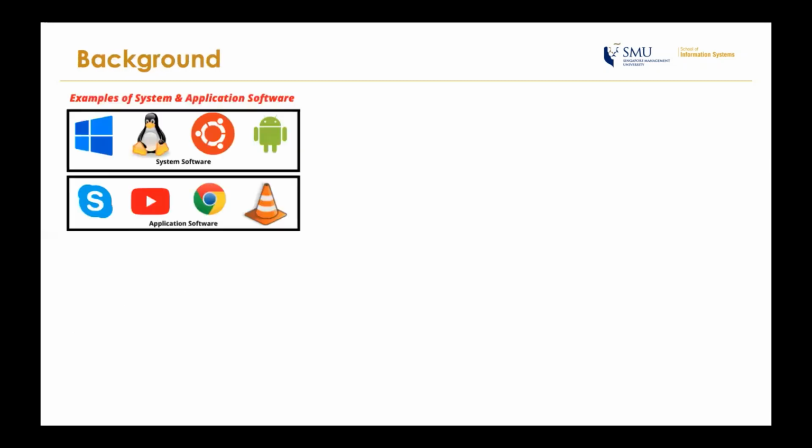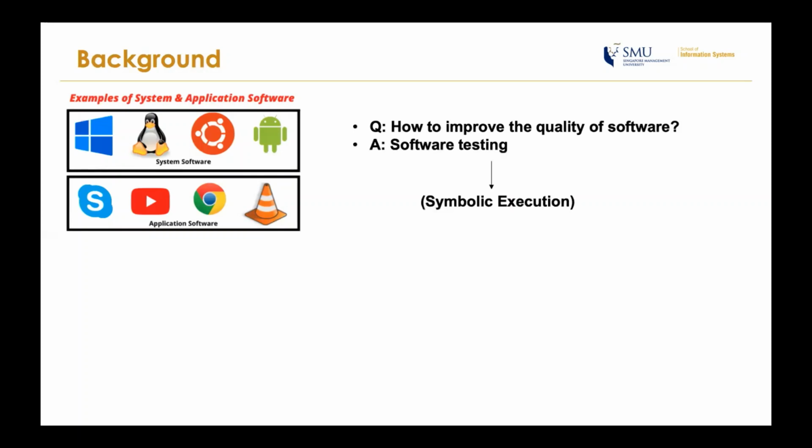As we all know, software such as computers and smartphones are everywhere and they usually contain bugs. An urgent problem that has been actively studied is how to improve the quality of software. An effective way to reach the goal is software testing, and symbolic execution is one of the most popular ones.